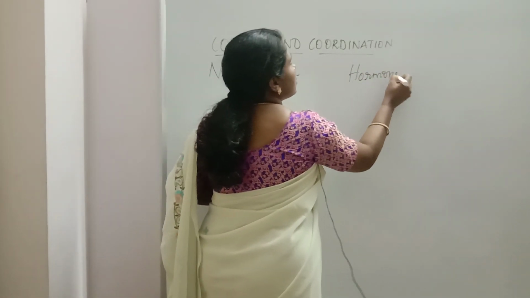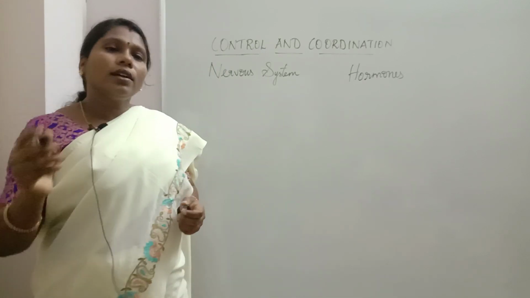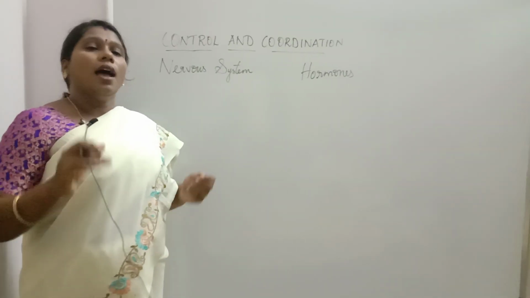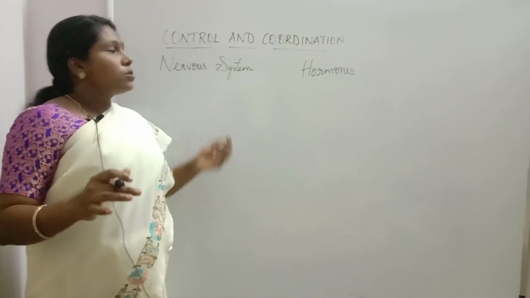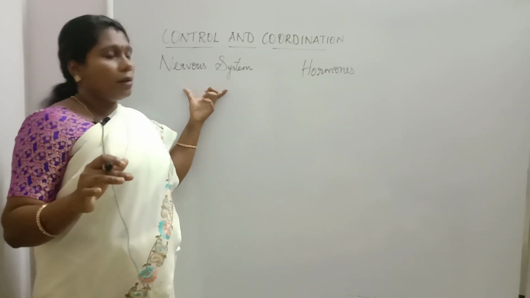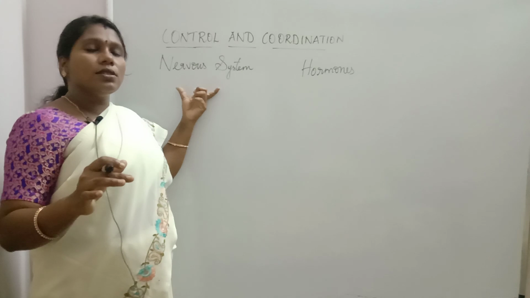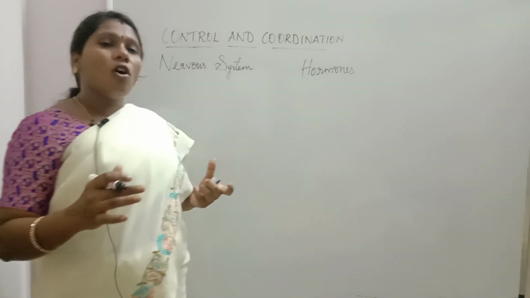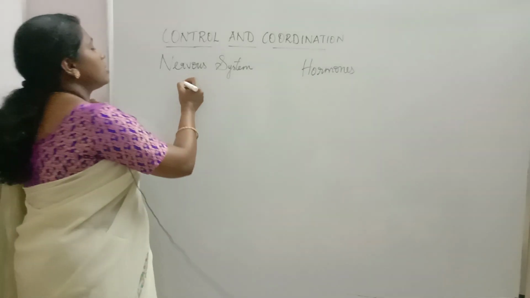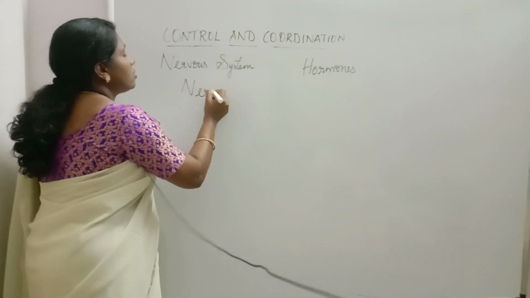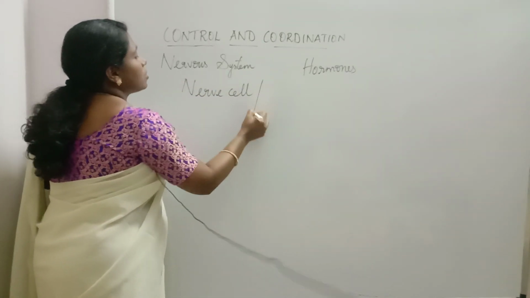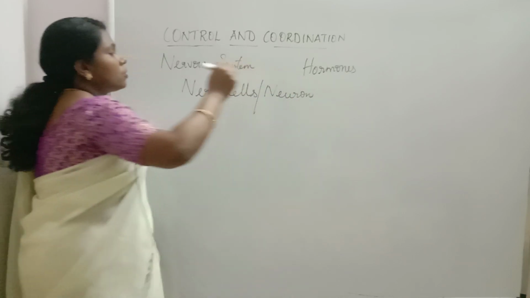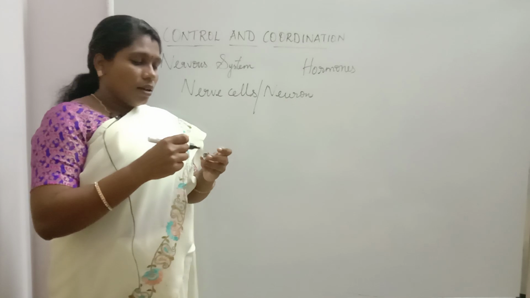So these nervous system and hormones together control and coordinate all the organs and organ systems and their functions in our body. So what is the nervous system? The nervous system consists of a network of nerve cells, or neurons. So what is their function?